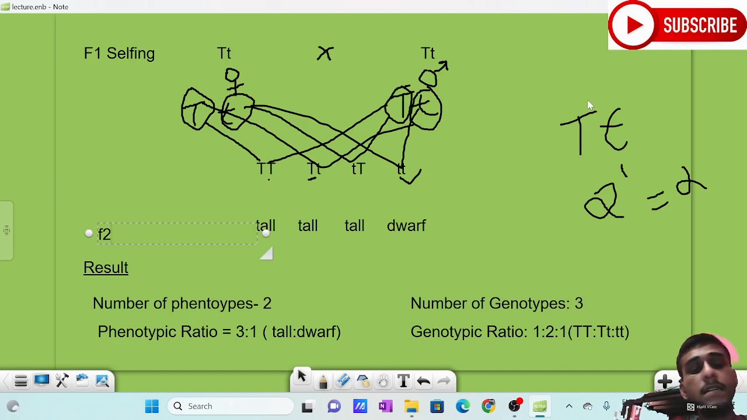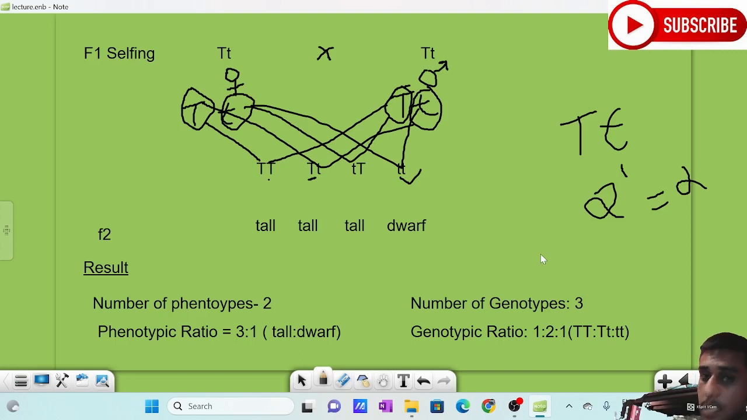So if we check the result, the number of phenotypes is two types of phenotypes, tall and dwarf, right? Then the phenotypic ratio is 3:1. What is the phenotypic ratio? Tall to dwarf, right? How many tall were formed? 3 tall were formed, so 3. Next, dwarf, 1 dwarf, so 3:1 or 3/1. Tall by dwarf is equal to 3/1, right?